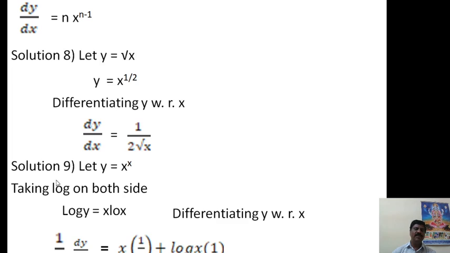Then the last problem is the solution for the ninth. Let y is equal to x to the power of x. Here x, both are functions. That should be solved by taking the logarithm. Taking log on both sides, you will get log y is equal to log of x to the power of x. Therefore, x log x.